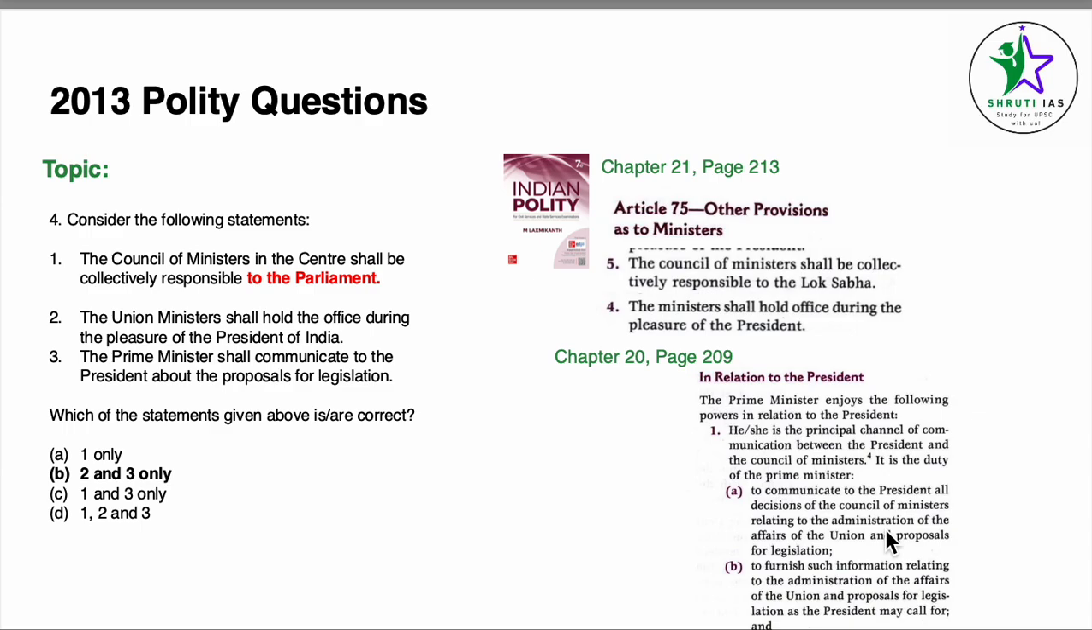For the second point, the Union Minister shall hold office during the pleasure of the President. Same page, point number 4. The Ministers shall hold office during the pleasure of the President.